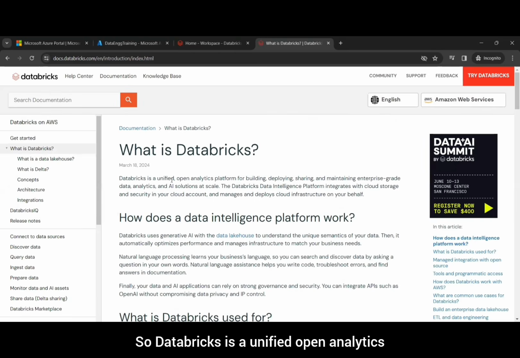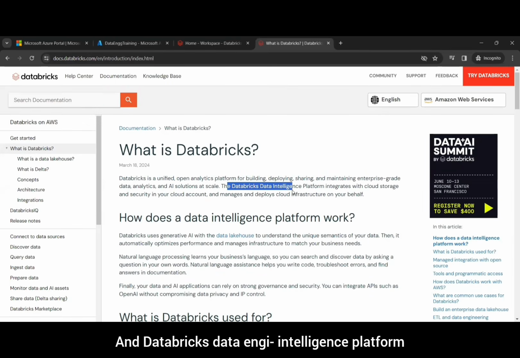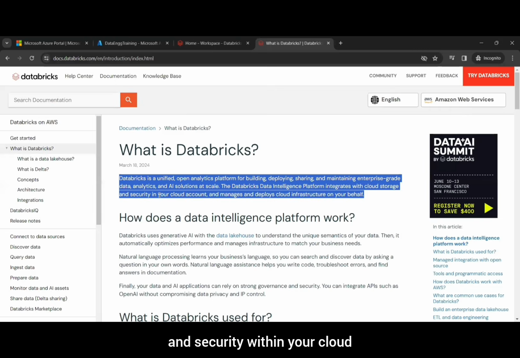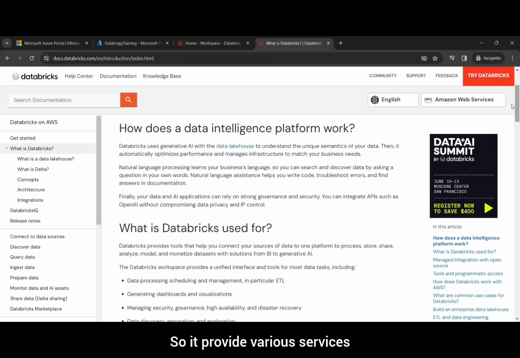Okay. Now let's see what is Databricks. So Databricks is a unified open analytics platform for building, deploying, sharing, maintaining enterprise grade data analytics and AI solutions. Okay. And Databricks intelligence platform integrates with cloud storage and security within your cloud and manages and deploys cloud infrastructure on your behalf. So it provides various services.